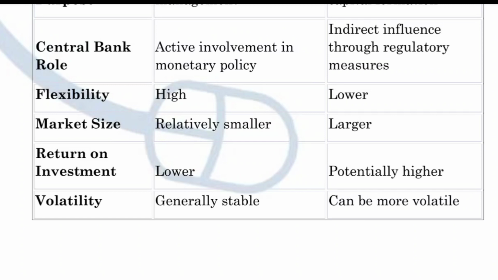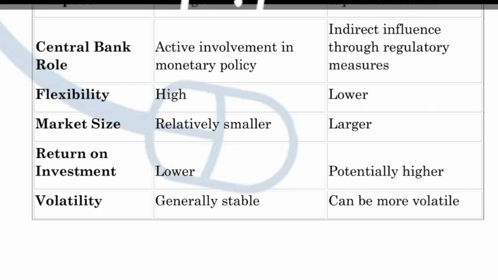Now the last point is volatility. As you know very well, the money market deals with the short term, and the short term period is not completely volatile. It means it is generally stable. But on the other side, the capital market is for the long term, and the long term period is highly volatile. There is a chance that no stability is possible in the long term period. That is why the capital market is highly volatile and the money market is not highly volatile. This is all about the differentiation between the money market and the capital market.